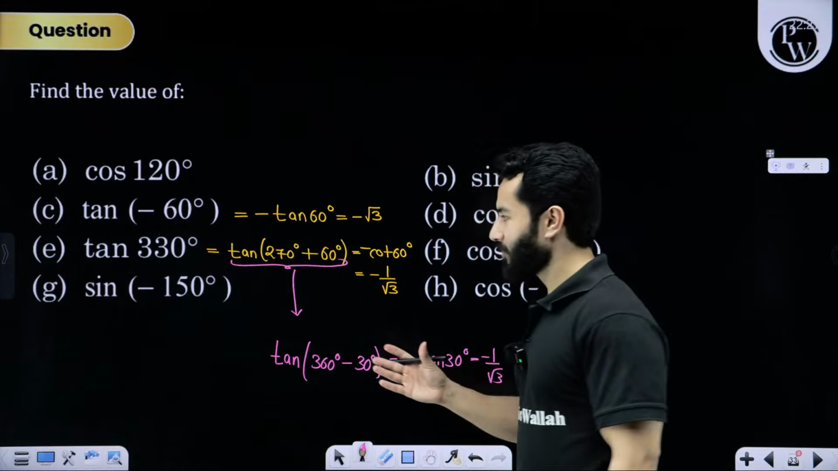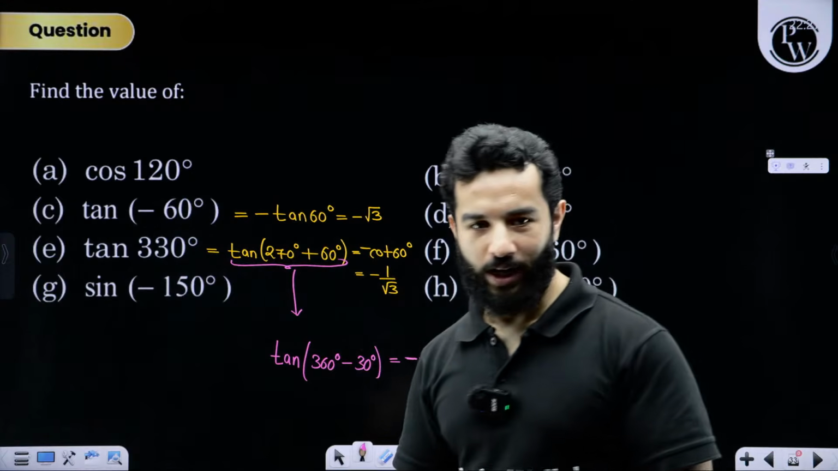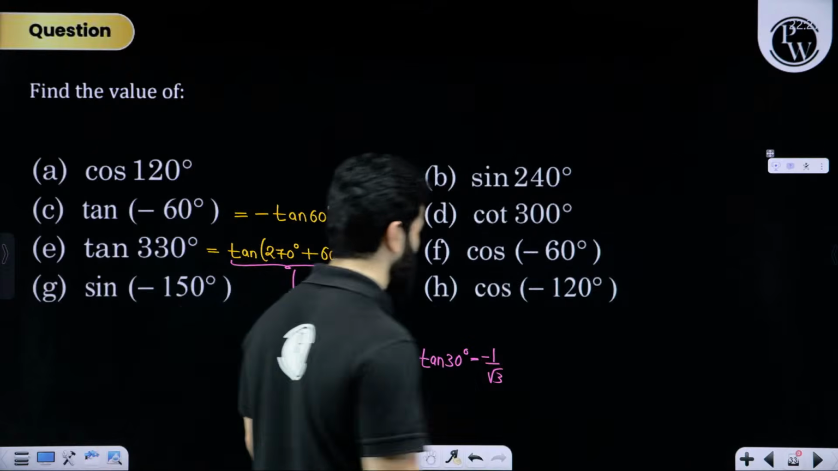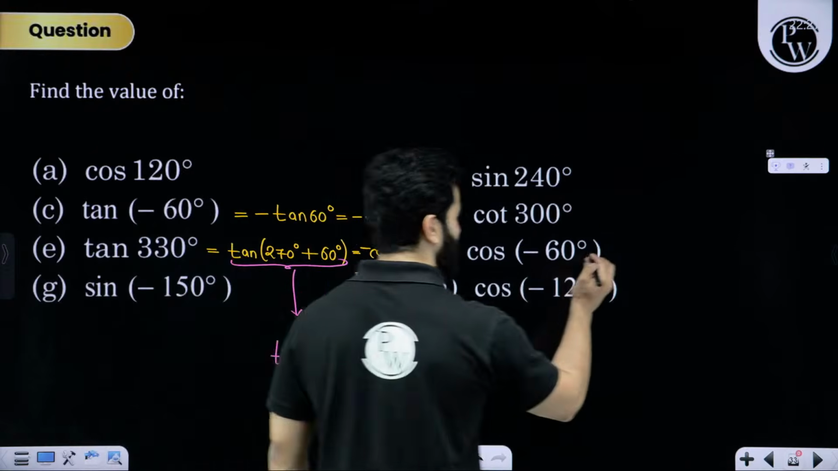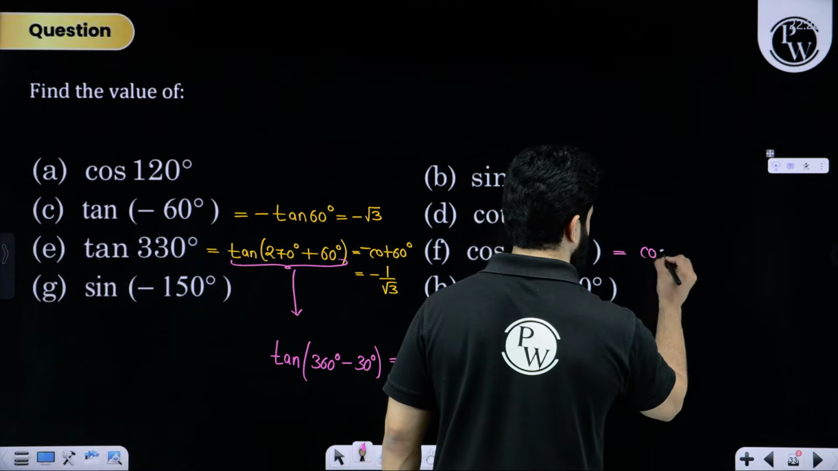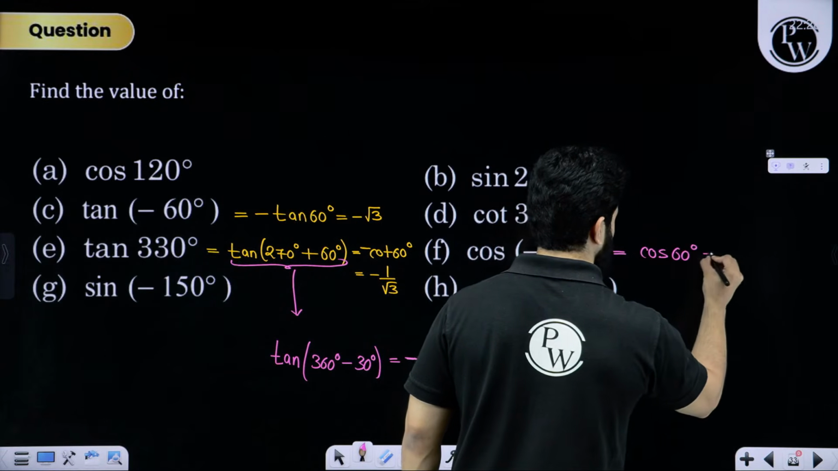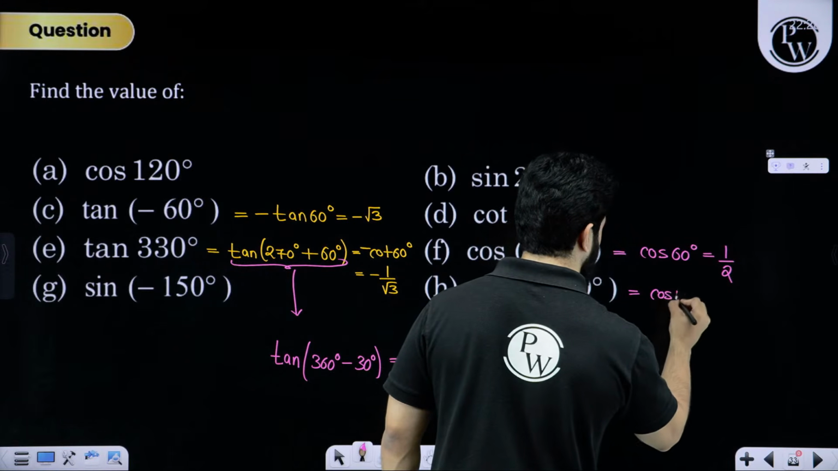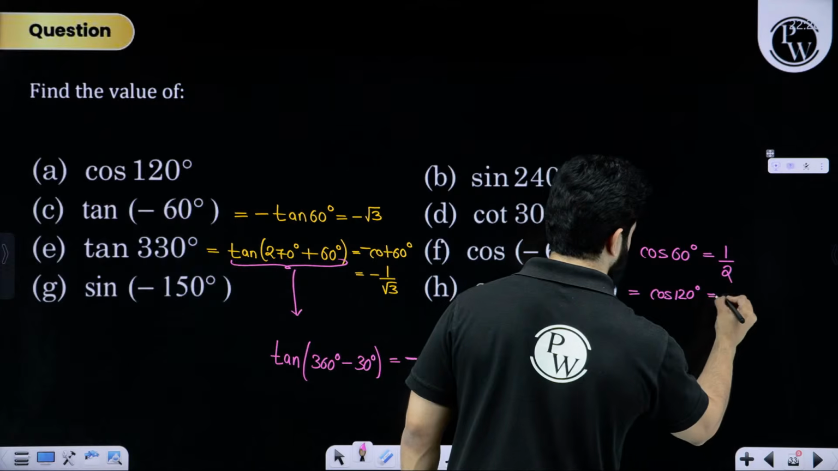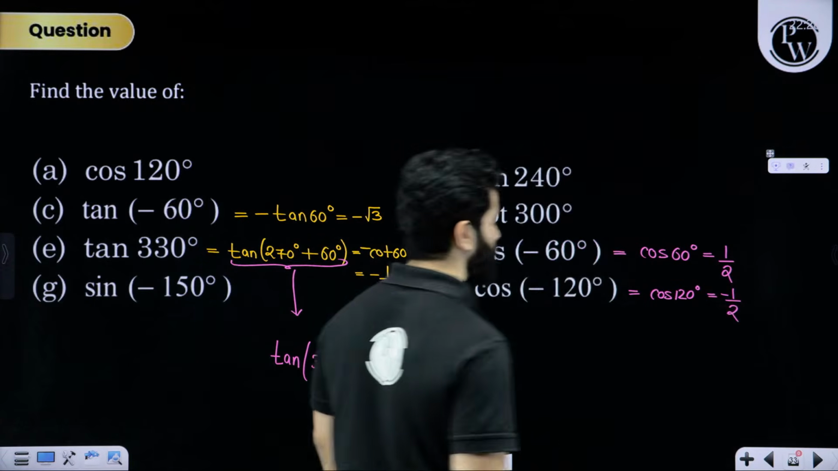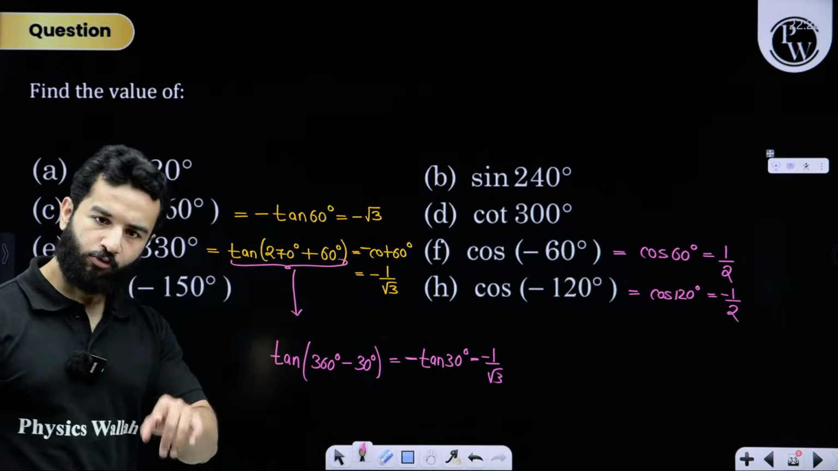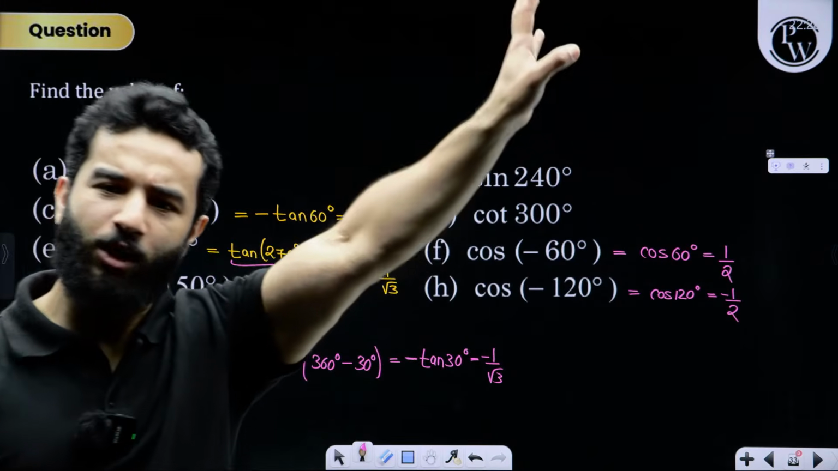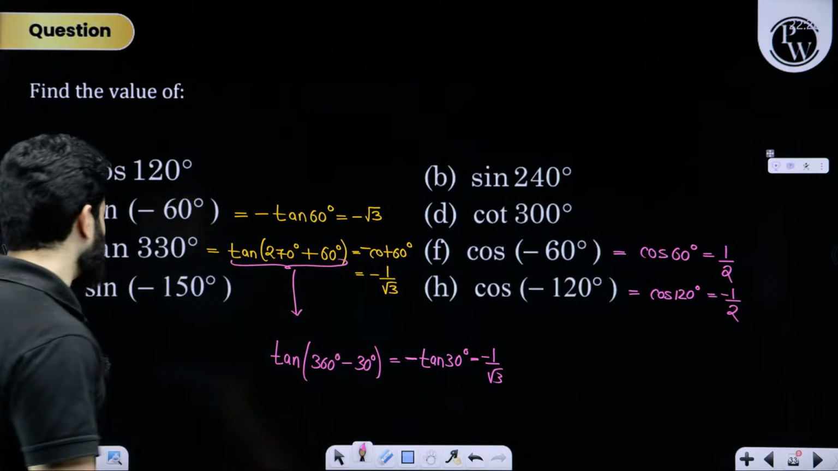Is it clear? You tell me what we need to find out, I'll do it for you, right? Let me give you some more problems. Cos of minus 60 is simply cos 60, that is 1 by 2. Cos of minus 120 is simply cos of 120, which is minus 1 by 2. Minus inside cos has no meaning. You can simply remove it.